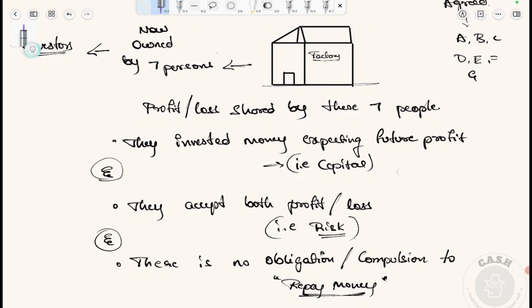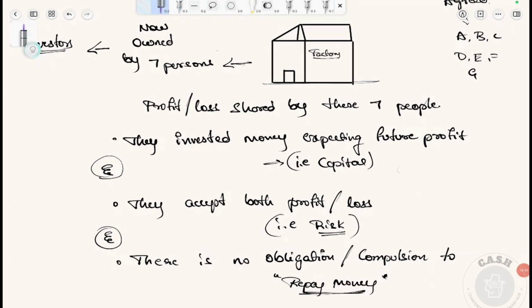So you can sell your shares to someone who is willing to buy them. In that way, you can get your money back. But until the company liquidates or winds up, you won't get your money back from the company. In some cases, like buyback of shares, the company itself pays you your money. That is the reason there is no obligation or compulsion to repay money. So considering these criteria, equity shareholders are called real owners of the company.